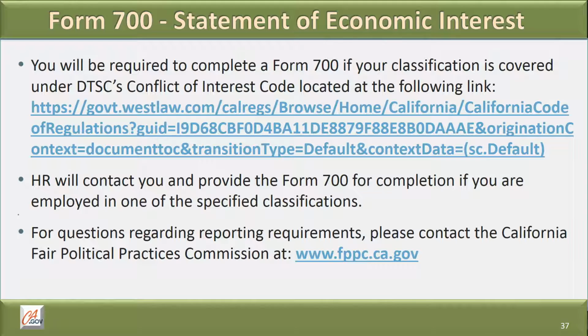Form 700. You will be required to complete a Form 700 if your classification is covered under DTSC's Conflict of Interest Code. HR will contact you and provide the Form 700 for completion if you are employed in one of the specified classifications. For questions regarding reporting requirements, please contact the California Fair Political Practices Commission at the link provided.